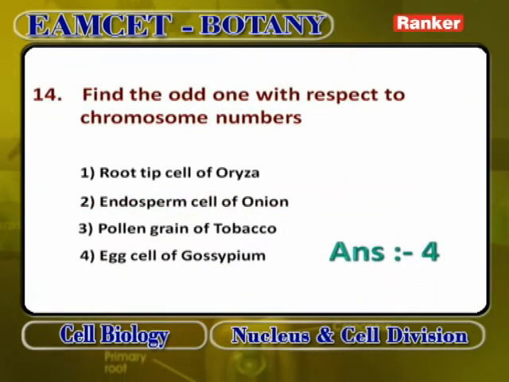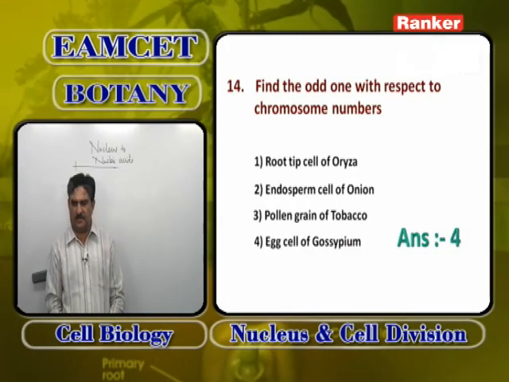Find the odd one with respect to the chromosomal number. Root tip cell of Oryza. Just now I told about the tabular form. Root tip cell of Oryza will be 24. Endosperm cell of onion, that is Allium, is 24. Pollen grain of tobacco: tobacco is 48, so half is 24. So pollen grain of tobacco is 24.